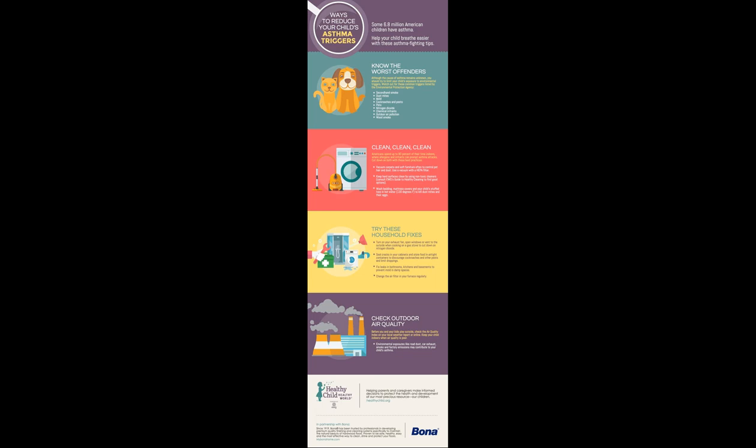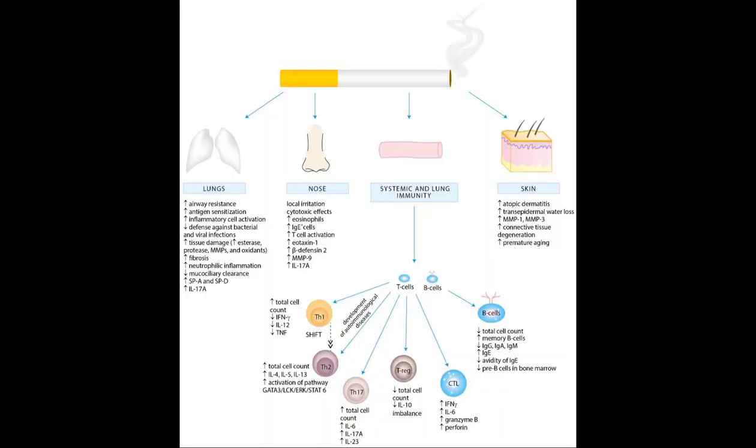Both conditions present with similar respiratory symptoms like coughing, wheezing, and shortness of breath. However, the management strategies differ. Asthma is typically controlled with long-term medications, including inhaled corticosteroids, whereas RAD treatment is more about avoiding known irritants and may involve short-acting bronchodilators to relieve acute symptoms. Understanding these trigger distinctions is critical for tailored therapy and improved quality of life for patients.